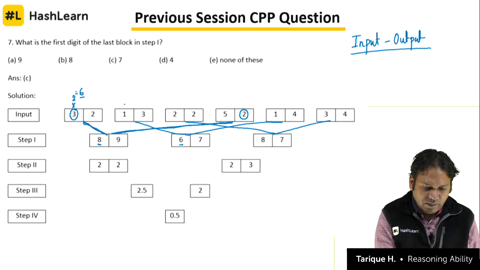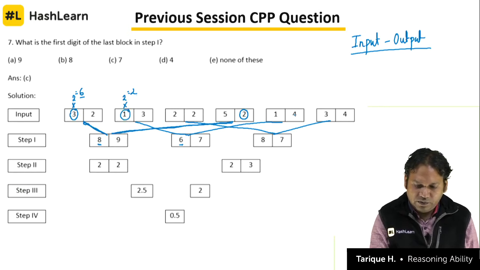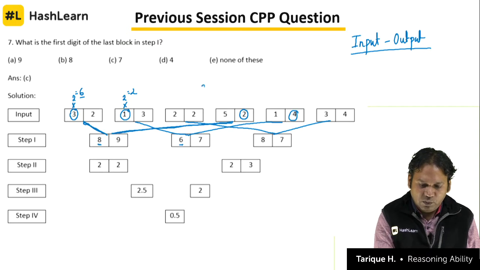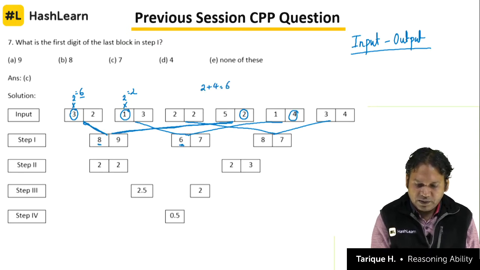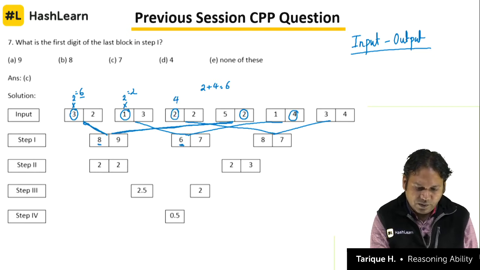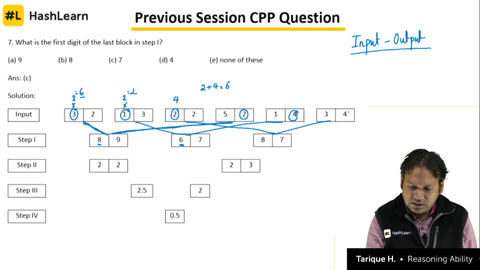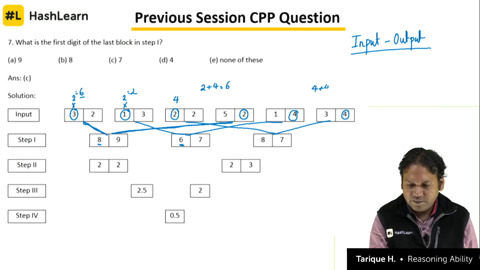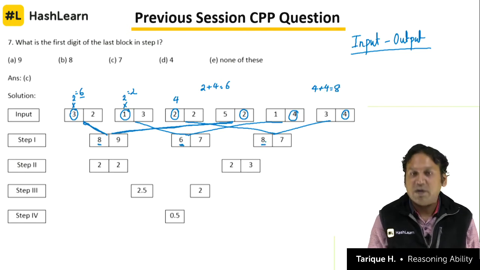The number here is 1, multiply with 2 it becomes 2, and the second number of this block is 4, and when you add 2 plus 4 we get 6. That is how we get the first number. Similarly, the number here is 2, double of 2 is 4, and the last number is 4 here, and when we add 4 plus 4 we get 8. That is how we have got the first digit in every block.